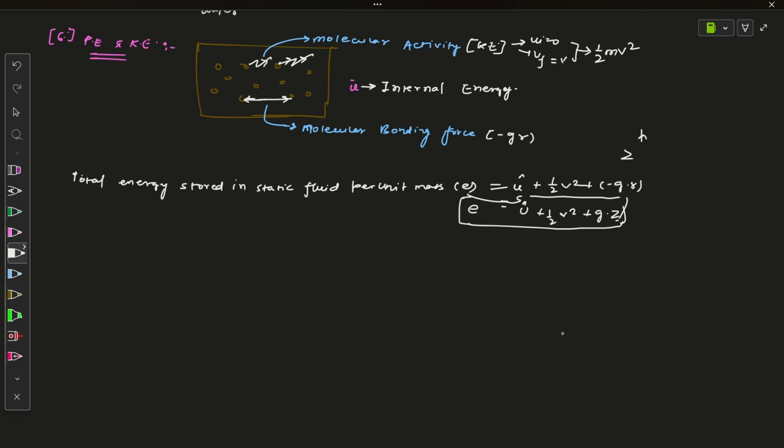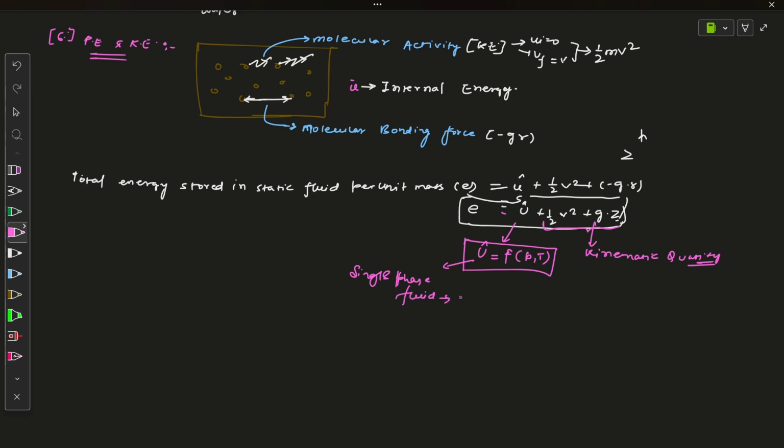As I have told you, just keep in mind that U, the internal energy, is a function of pressure and temperature for a single phase substance. Potential energy and kinetic energy are kinematic quantities, so they have nothing to do with thermodynamic properties or anything about pressure and temperature. One thing please remember: this is only valid for single phase fluid.